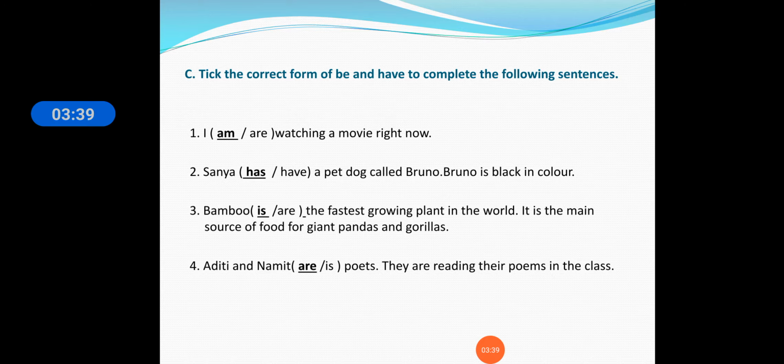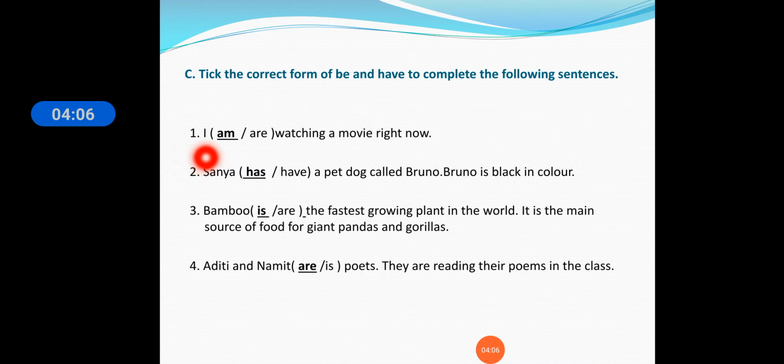Okay, now verbs and helping verbs, we have finished the chapter. We have also seen exercise C1. Now we are moving ahead with the C, D and E exercises, okay? So let us see one more time the C exercise. Tick the correct form of be and have to complete the following sentences, okay? So we are using be and have to complete the following sentences here, okay?